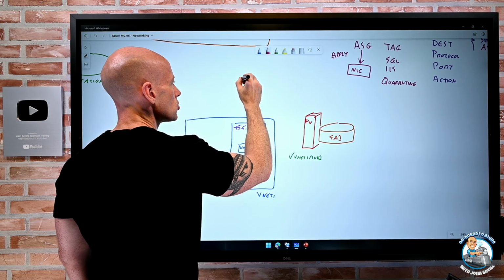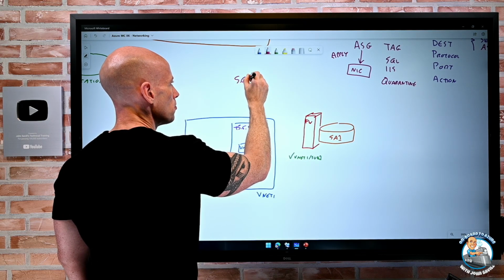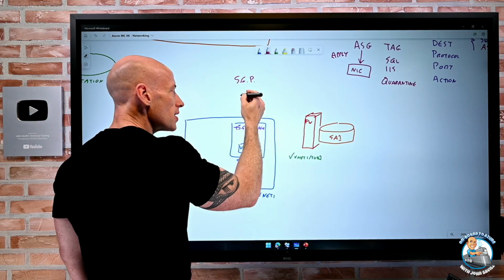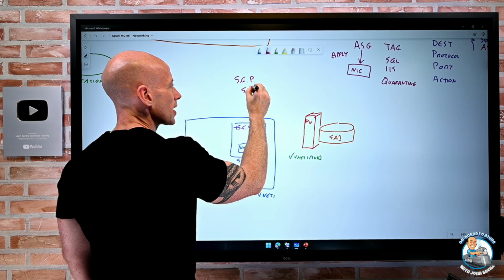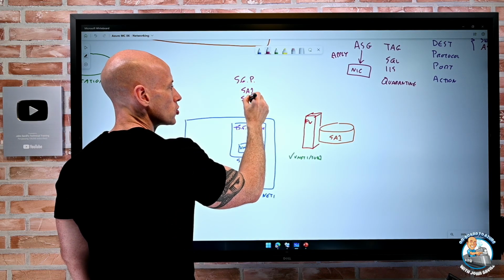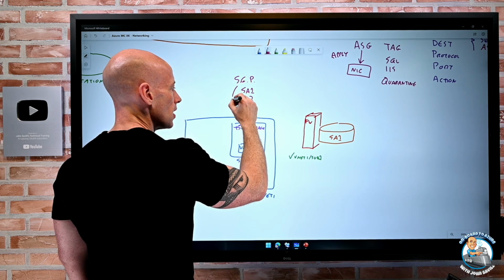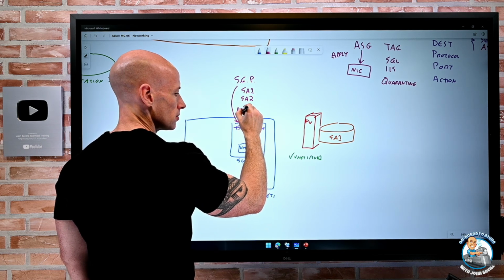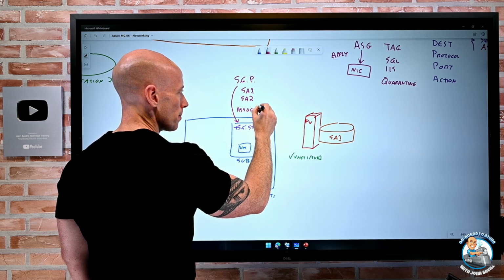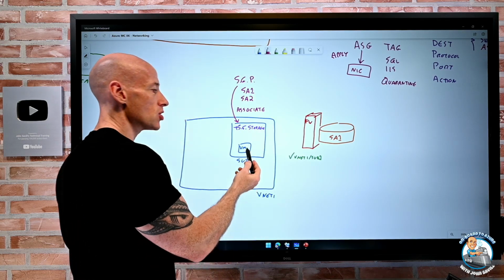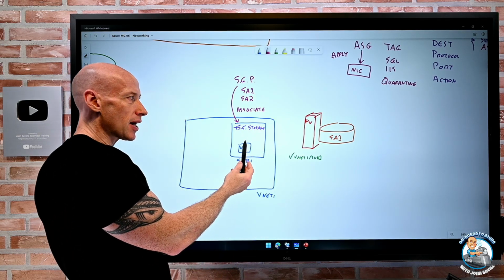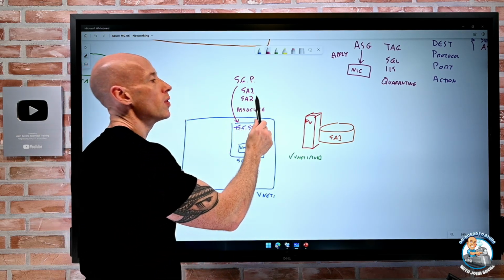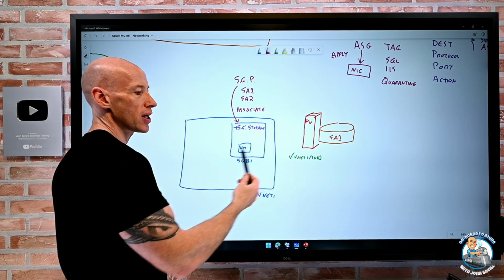is a service endpoint policy. And a service endpoint policy would basically say, hey, you're allowed to talk to storage account 1. You're allowed to talk to storage account 2. And then I associate it with a subnet. So now this subnet, things in the subnet can only talk to storage account 1 and only storage account 2. They couldn't talk to storage account 3.